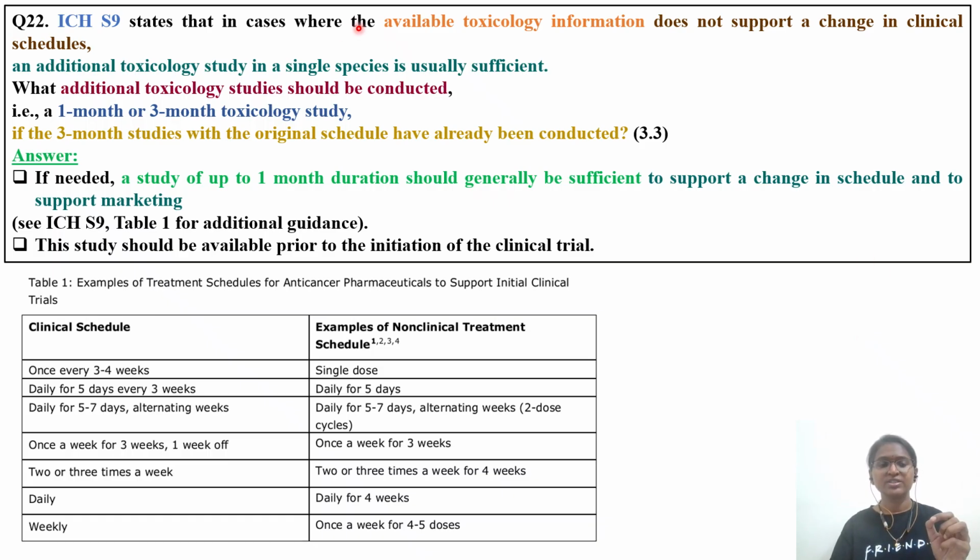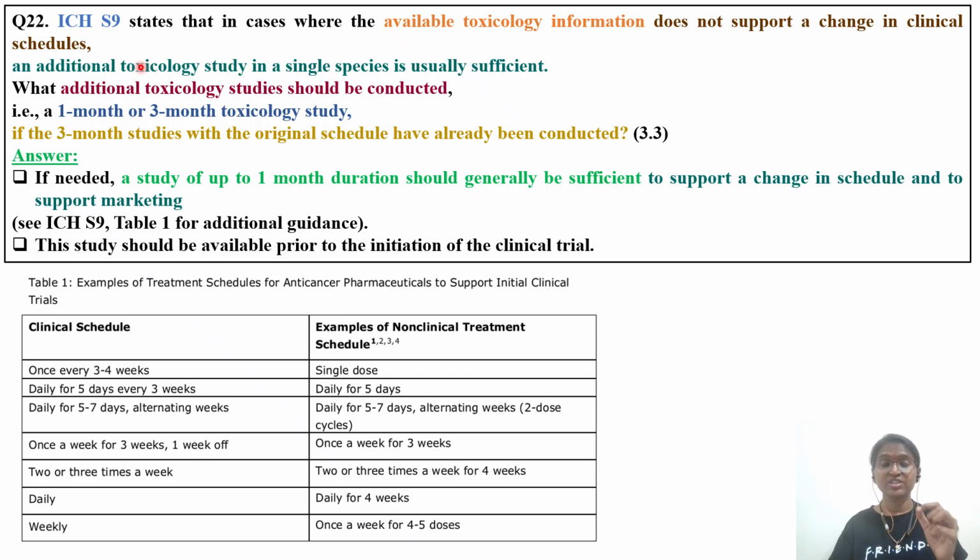Question number 22 states that ICH S9 says, in cases where available toxicological information does not support a change in clinical schedule... For example, I am developing a certain anti-cancer drug X, and my schedule was to give it weekly once for 4 weeks. But now I am going to change my schedule. I want to continue the therapy up to 2 months, and I want to give it twice a week. So there is a change in treatment schedule, because the tumor might increase or suppress, and based on that the physician has to keep changing the schedule.